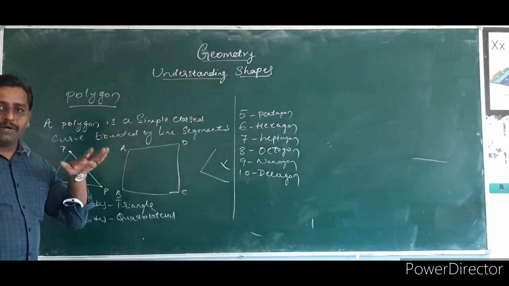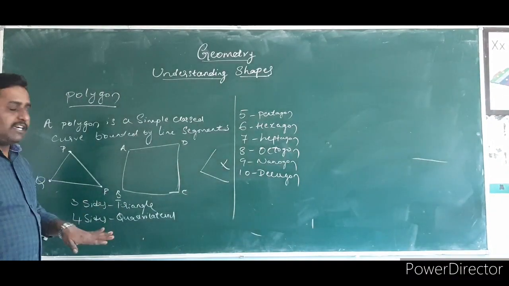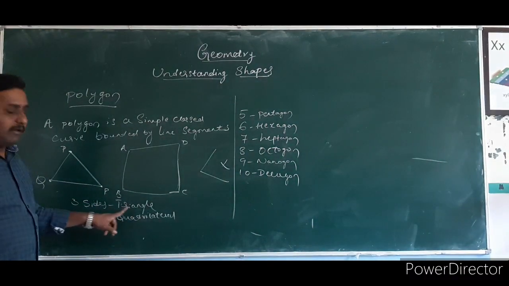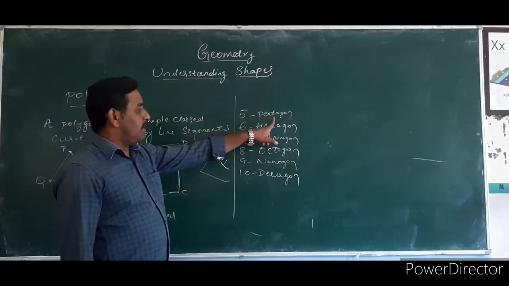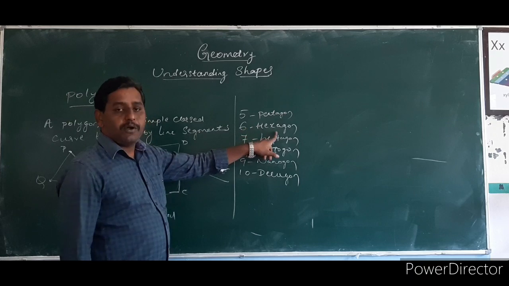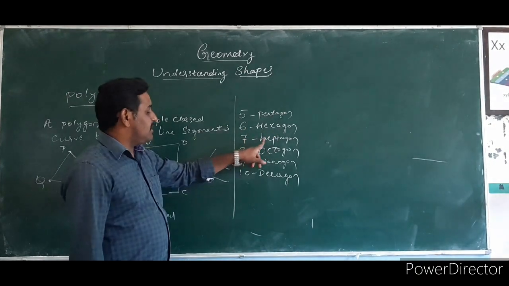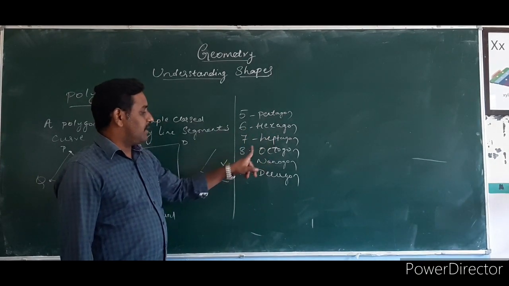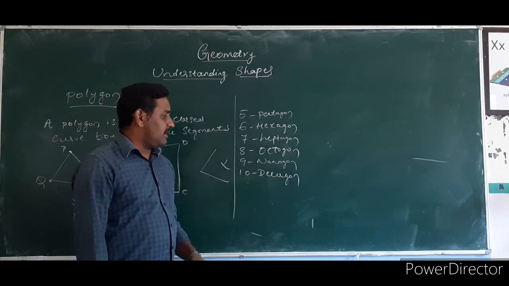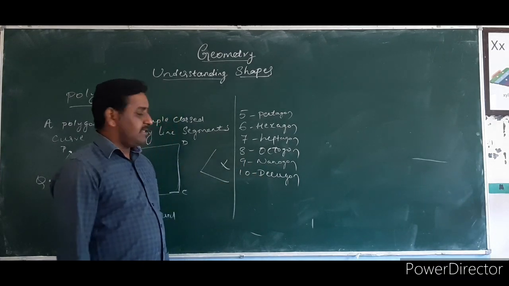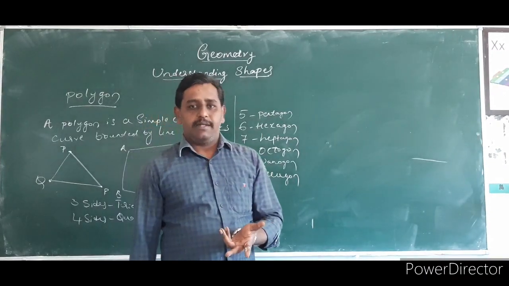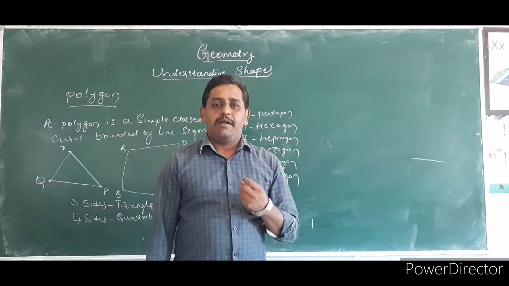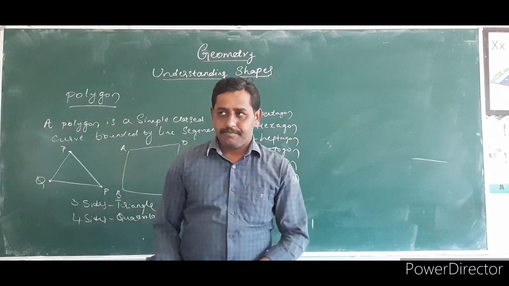A polygon has at least 3 sides. 3 sides means triangle. 4 sides means quadrilateral. 5 sides means pentagon. 6 sides means hexagon. 7 sides means heptagon. 8 sides means octagon. 9 sides means nonagon. And 10 sides means decagon. Like this, we name the polygon according to the number of sides.